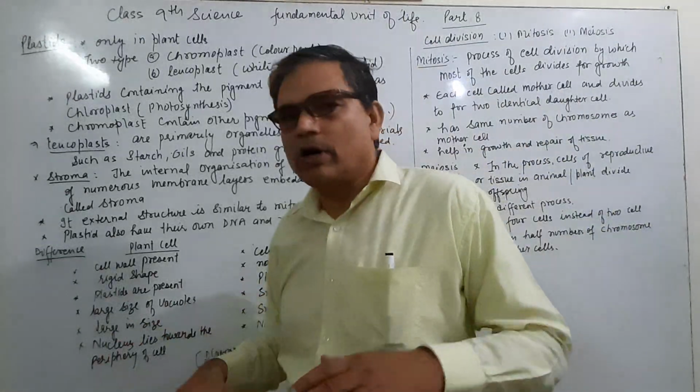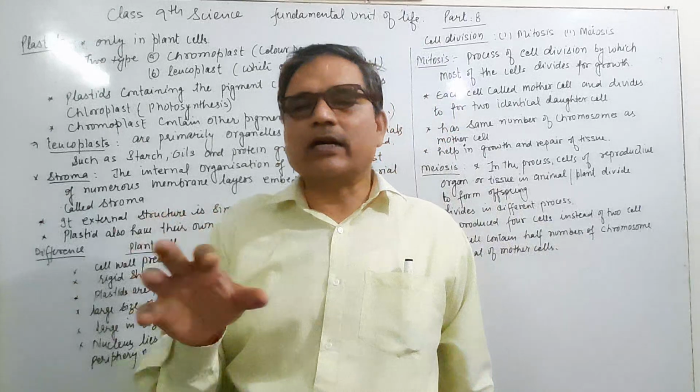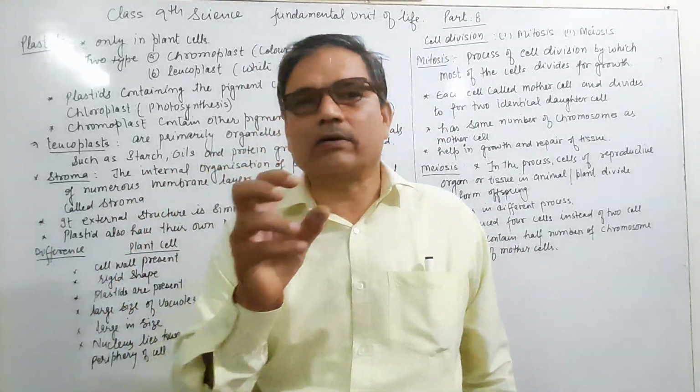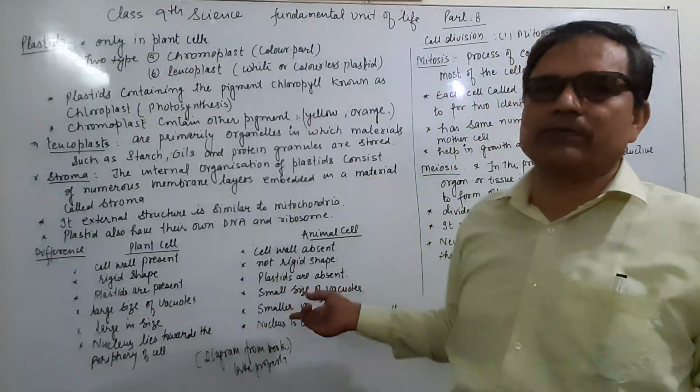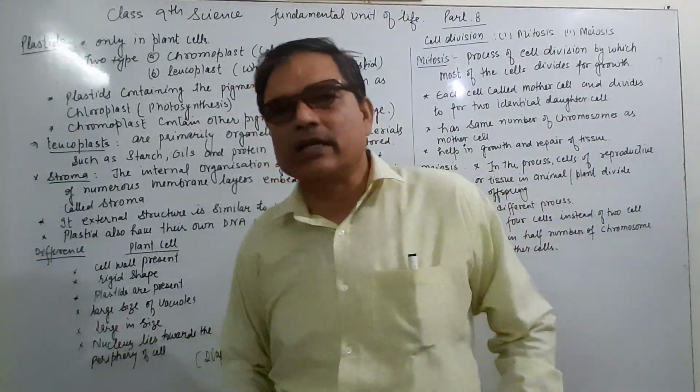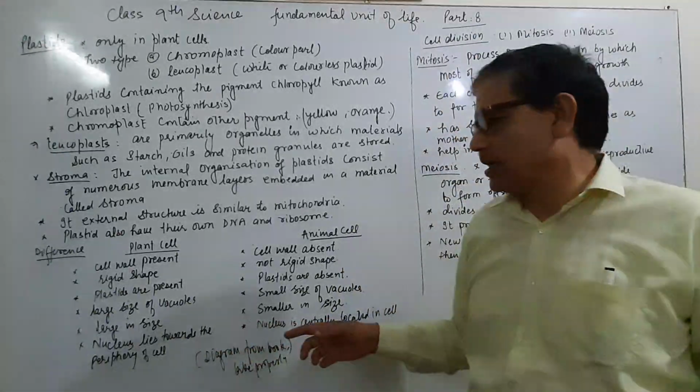And you have already known that the plant cell, at the center, contains 50 to 90% vacuole, but in animal cell it is negligible or absent. The plant cell is generally larger in size, whereas the animal cell is smaller in size.